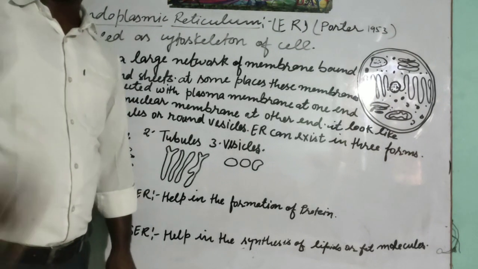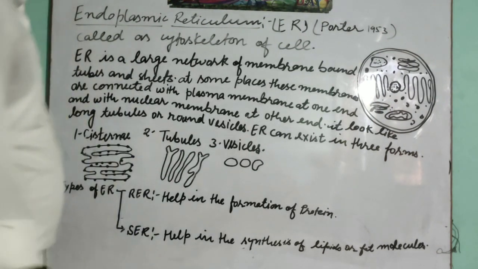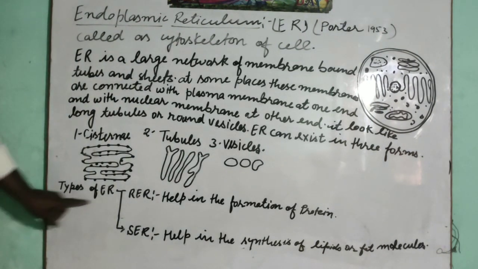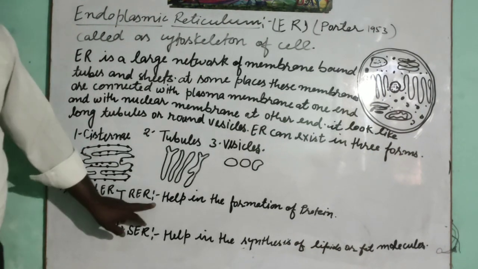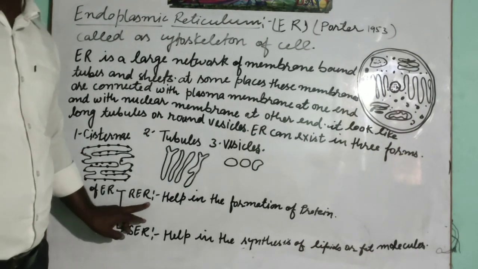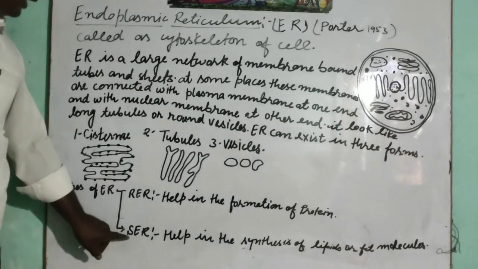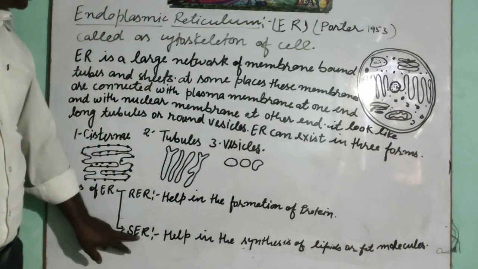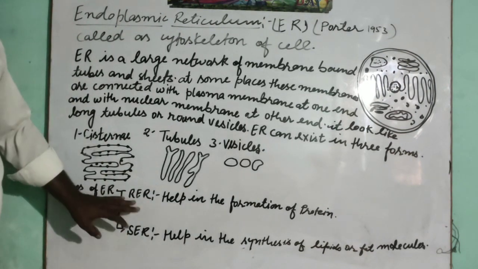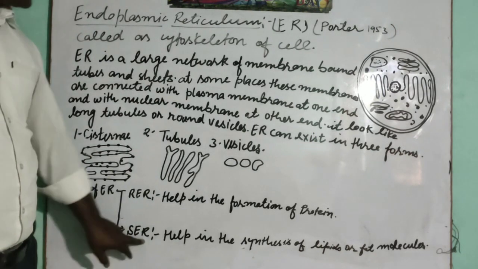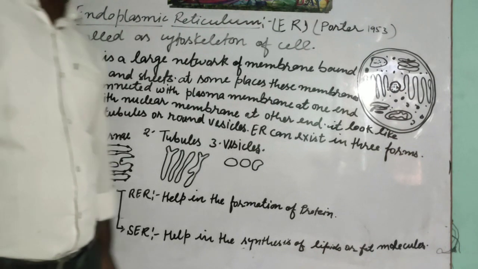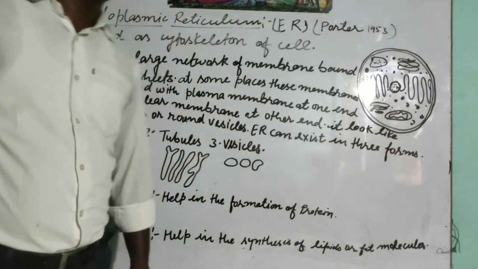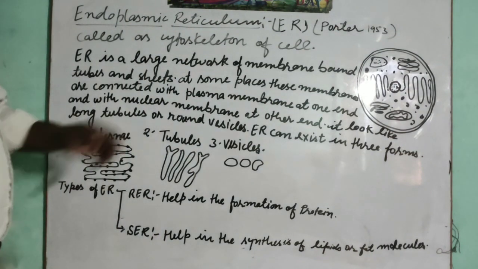This endoplasmic reticulum is of two types. I have mentioned here that there are two types of endoplasmic reticulum. One is RER, rough endoplasmic reticulum, and the other is SER, smooth endoplasmic reticulum. RER and SER are distinguished on the basis of the presence of ribosomes on the surface of the endoplasmic reticulum.